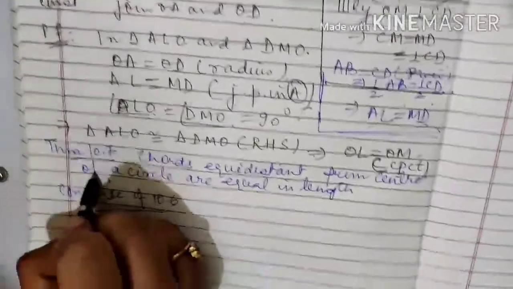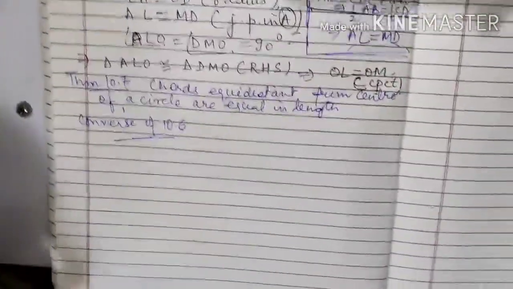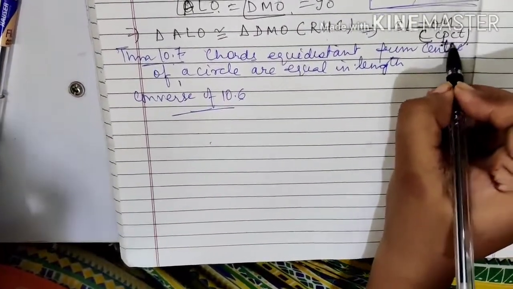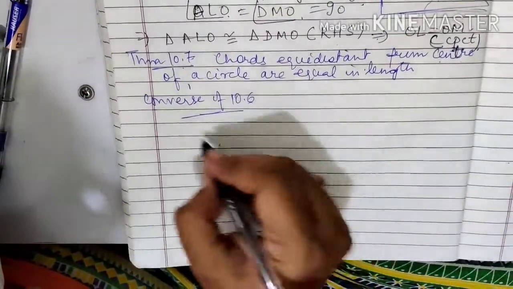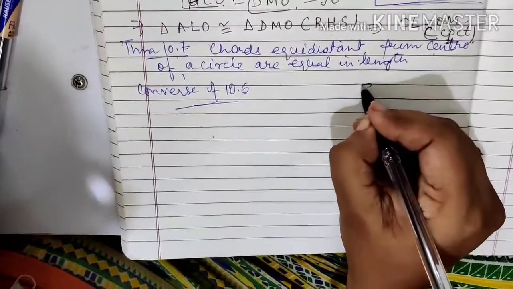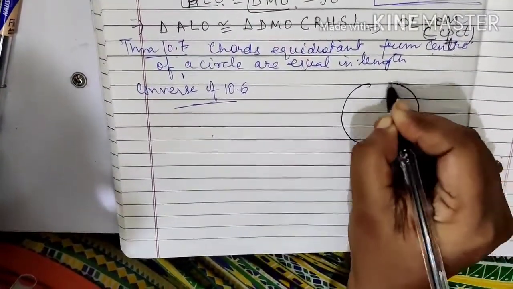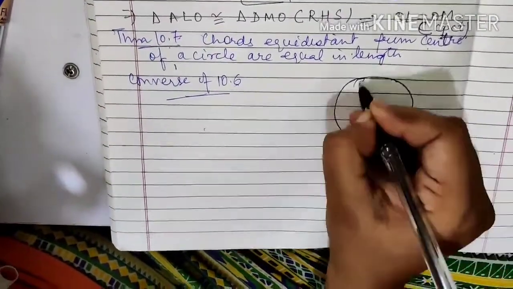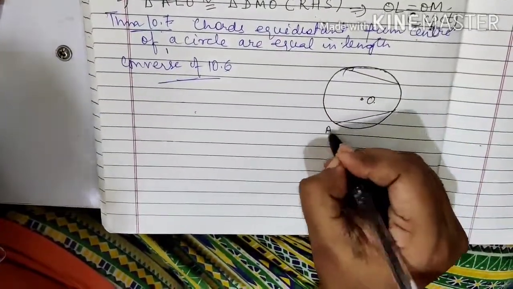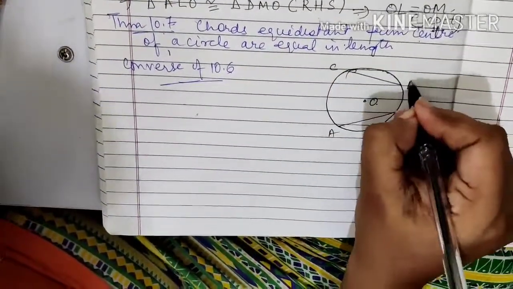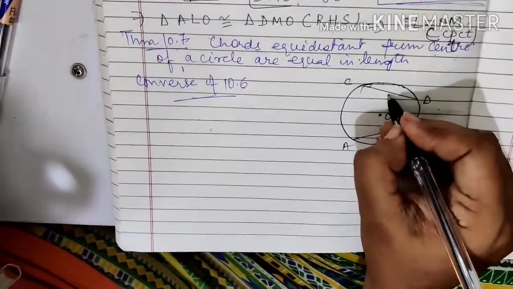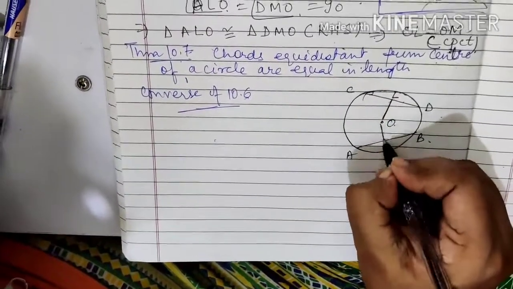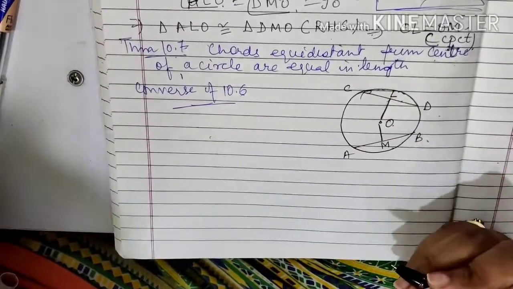Now over to the next theorem, that is theorem 10.7. What does it say? Chords equidistant from center. So let us draw a circle again. I have a circle with center O and I have a chord AB and a chord CD. We can make a chord anywhere in any direction. Now it is given that chords are equidistant.